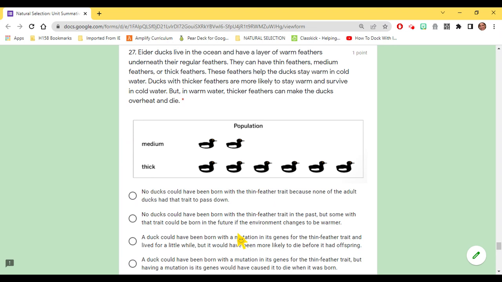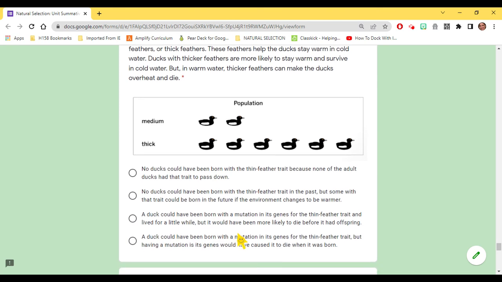Eider ducks live in the ocean and have a layer of warm feathers underneath their regular feathers. They can have medium feathers or thick feathers. These feathers help the duck stay warm in a cold environment. Ducks with thicker feathers are more likely to stay warm and survive in cold water. But in warm water, thicker feathers can make the ducks overheat and die. Population is medium and thick.